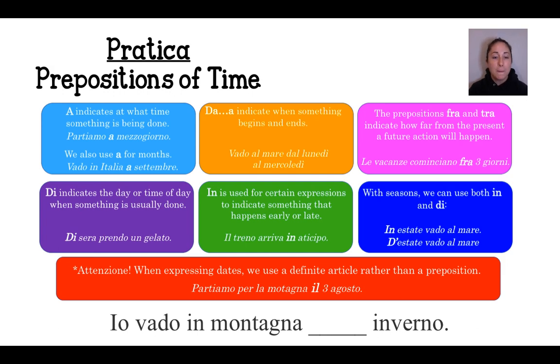Okay, next example. Io vado in montagna inverno. So now inverno we know is a season. It means winter. Since it's a season, we can choose. We can either say in inverno or d'inverno. In this case, we're going to use the d apostrophe because we had di and then inverno, and we have those two i's back to back. So since inverno starts with a vowel, you can drop the i in di and put an apostrophe there instead. So you could either say io vado in montagna in inverno or io vado in montagna d'inverno.